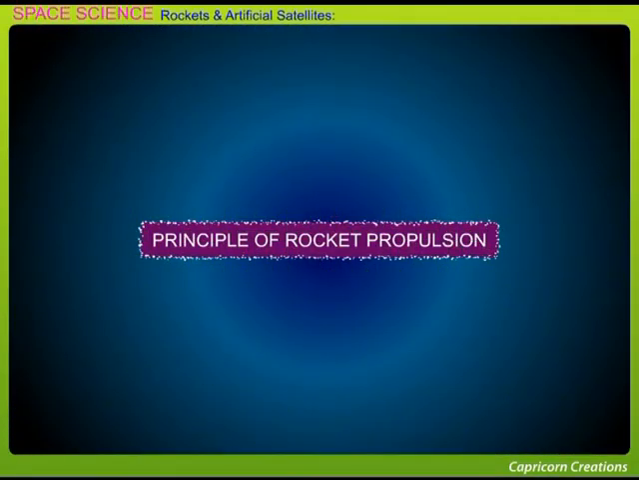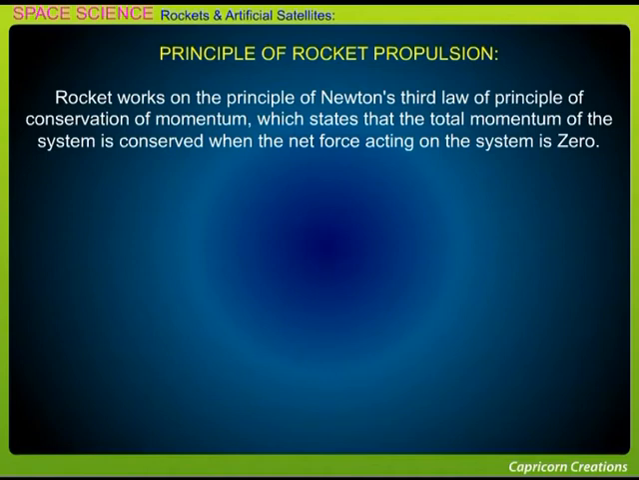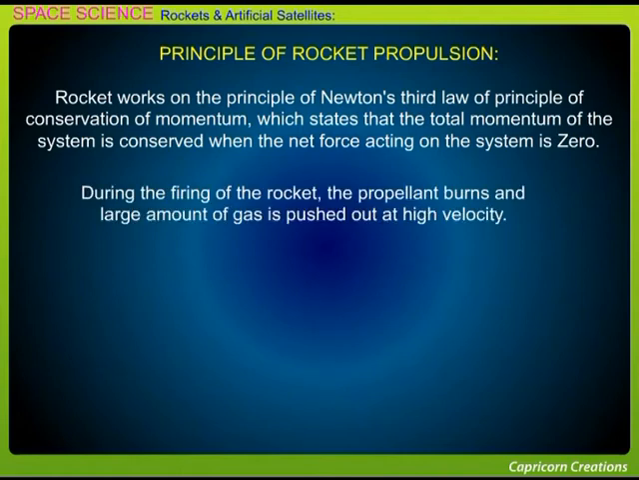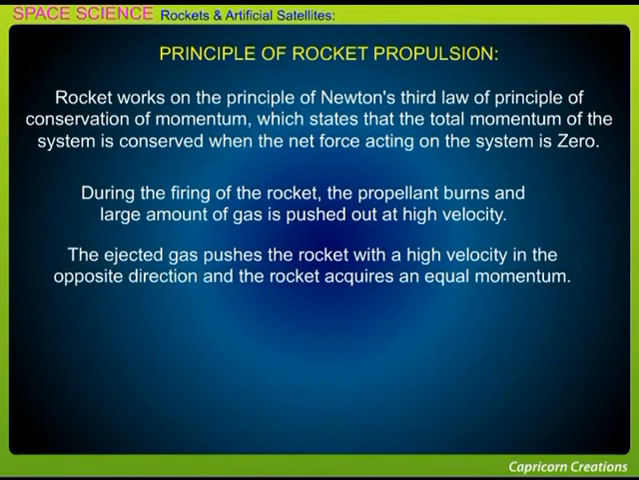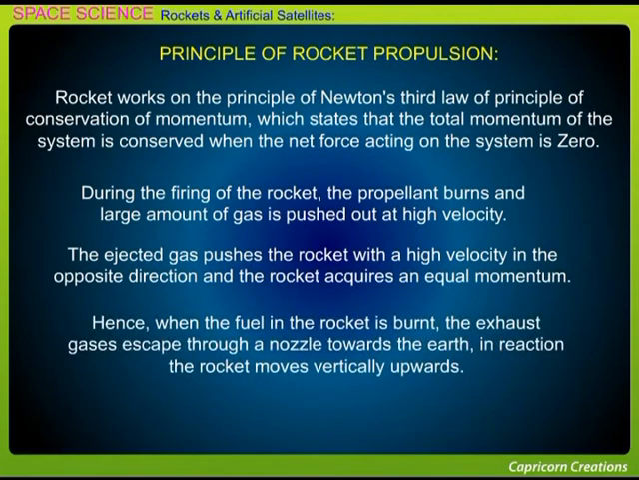Principles of rocket propulsion. Rocket works on the principle of Newton's third law and the principle of conservation of momentum, which states that the total momentum of the system is conserved when the net force acting on the system is zero. During the firing of the rocket, the propellant burns and large amount of gas is pushed out at high velocity. The ejected gas pushes the rocket with a high velocity in the opposite direction, and the rocket acquires an equal momentum. Hence, when the fuel in the rocket is burnt, the exhaust gases escape through a nozzle towards the earth. In reaction, the rocket moves vertically upwards.